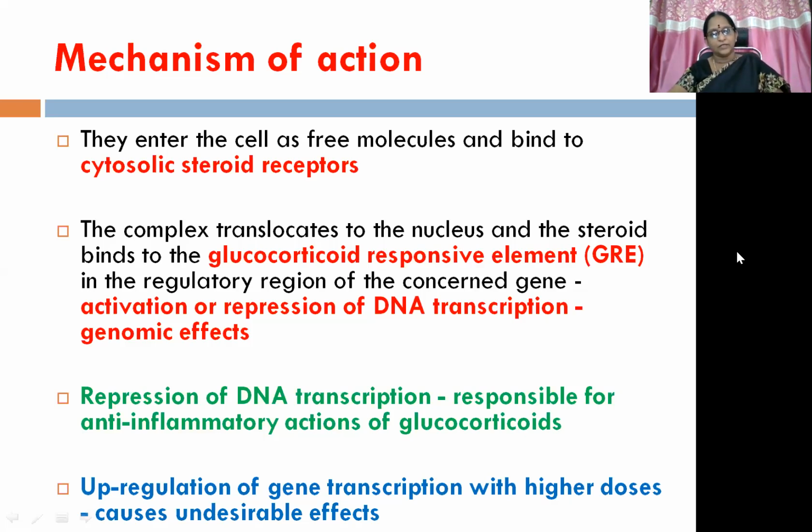Because these are nuclear receptors, they give rise to genomic effects. So there can be either repression or upregulation of DNA transcription. Repression of DNA transcription can give rise to the anti-inflammatory actions of glucocorticoids, whereas upregulation of gene transcription with higher doses can give rise to undesirable effects or adverse drug reactions.